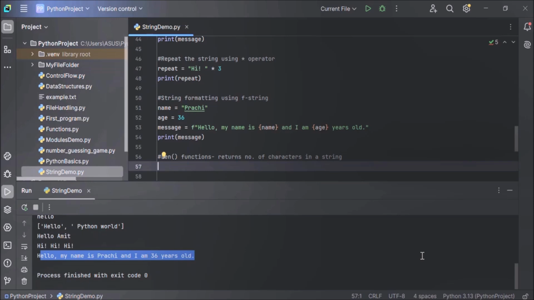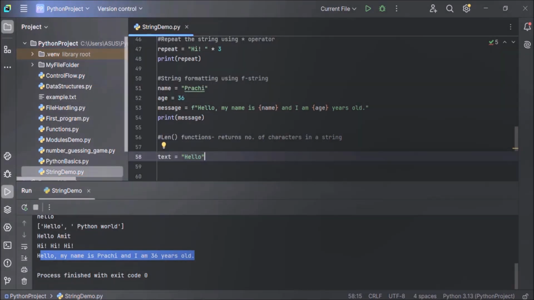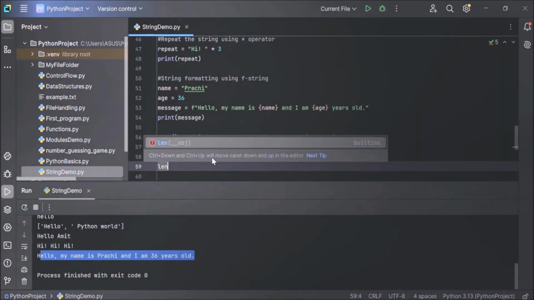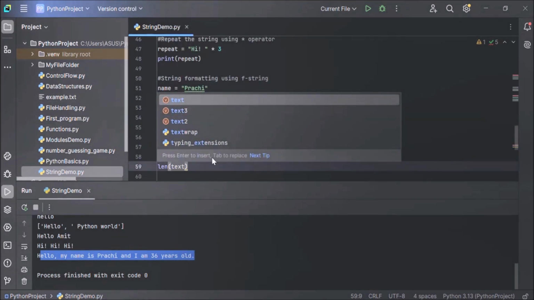Let's create a variable, text equals, and assign some string to this variable, that is hello. Now we want to print the number of characters in this text string. Now let's see how to do that using the len method. Len method in round brackets, name of your string, that is text. That's it.